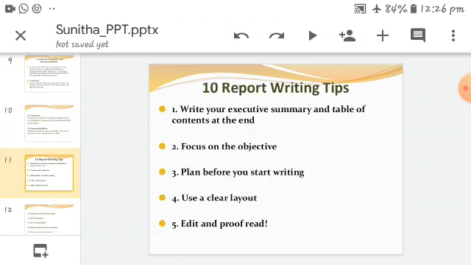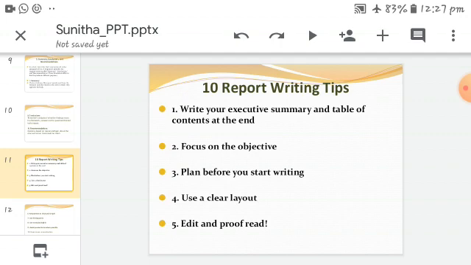Okay, here are the 10 important tips while you are writing any report. Before starting these 10 important tips, I would like to read some of the hints given in the textbook. That is very important and very necessary. As a student, we have to read and follow the textbook first of all, and then only we can see the other notes. So before starting the report tips, I would like to explain some helpful hints from the textbook.